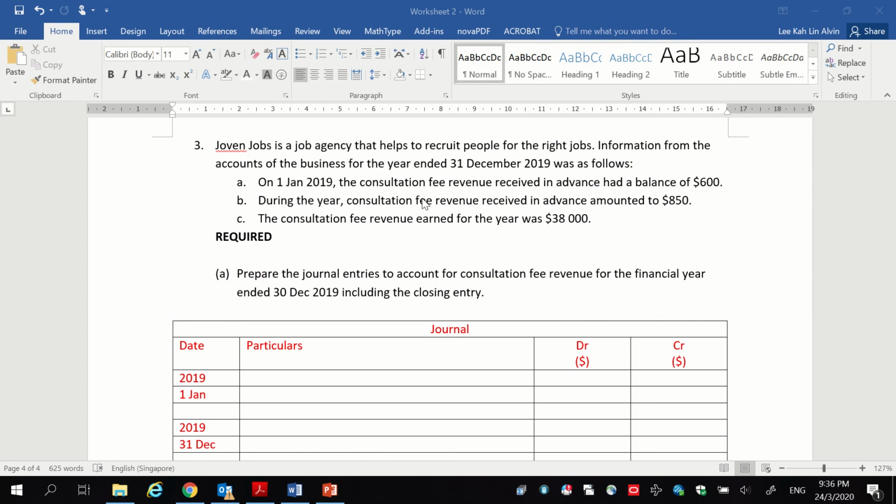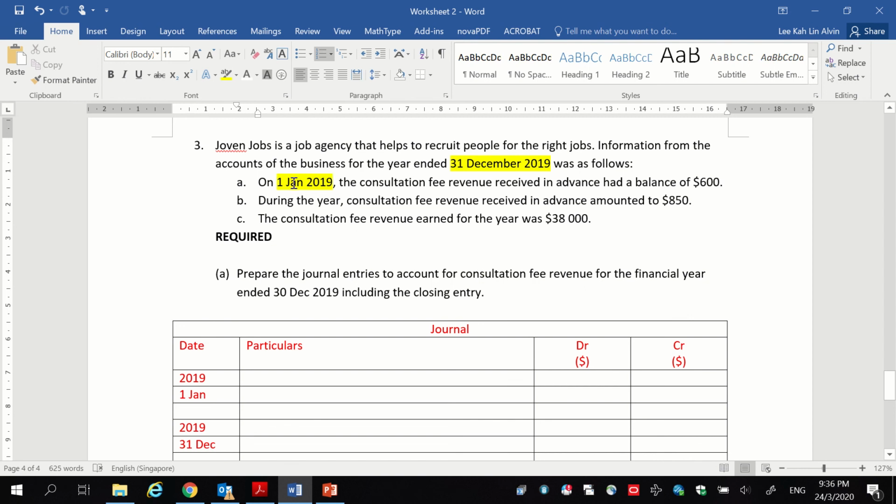Okay, let's move on to the last question for this worksheet. Jovan Jobs is a job agency that helps to recruit people for the right jobs. Information for the accounts of the year for the year ended 31st December 2019 was as follows. So as usual, this is our financial year end, which means that 1st of January 2019 is the start of the financial year.